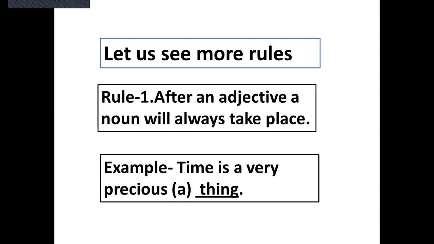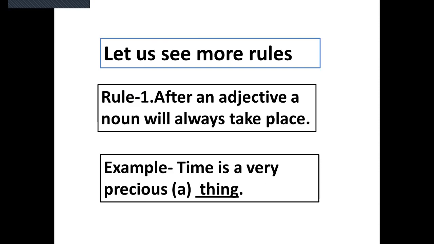Rule 1. After an adjective, a noun will always take place, means a noun will be after an adjective. For example, time is a very precious thing. In this sentence, precious is an adjective word.